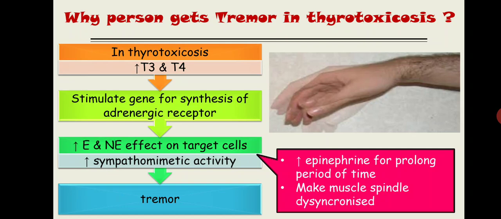This is the reason why, when a person is in fear or in anger, a higher amount of adrenaline is released and the person starts shaking. The reason is nothing but simple. It makes the muscle spindle desynchronized. That's why when we have fear or when we are angry, our hand starts shaking, right? Our hand shakes.